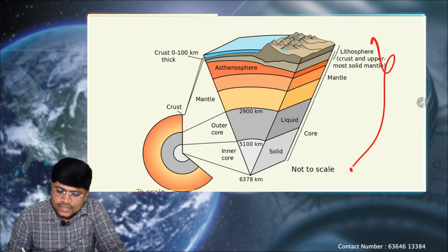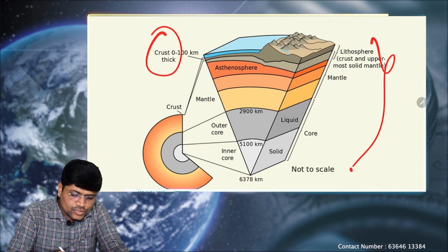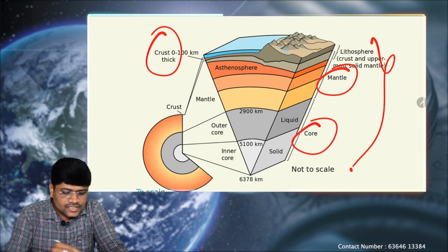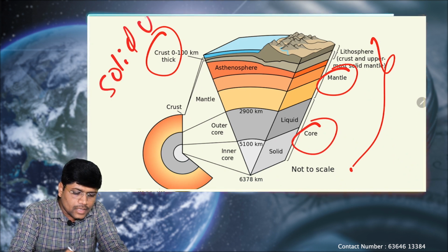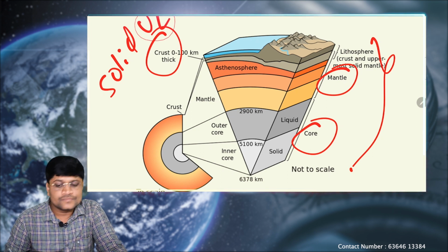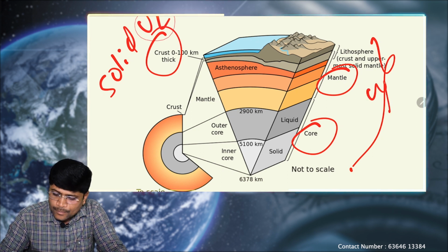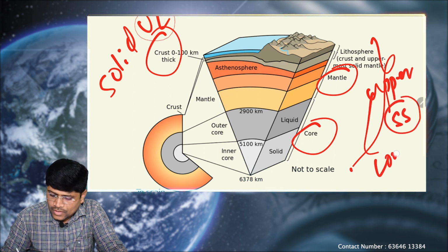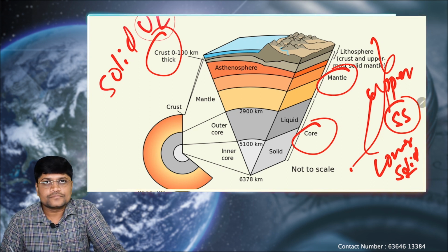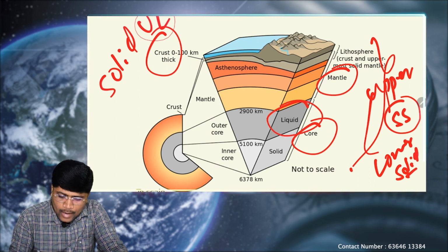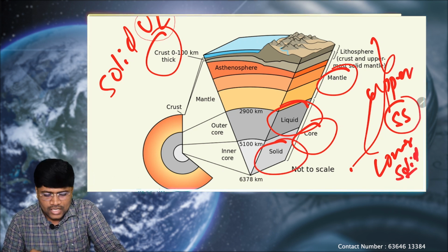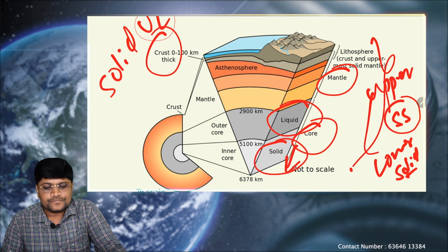So we know that earth is divided into 3 layers, the crust portion, the mantle portion and the core portion. Crust is completely solid, be it upper crust or the lower crust. Whereas in the mantle portion, the upper one is semi-solid, whereas the lower one is completely solid. The only liquid layer is the upper core, and the only complete solid layer is again the core, the lower core region.